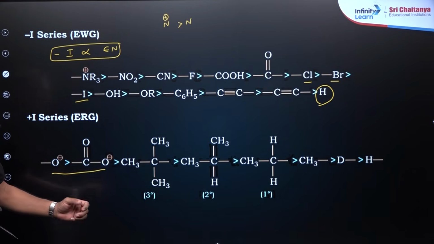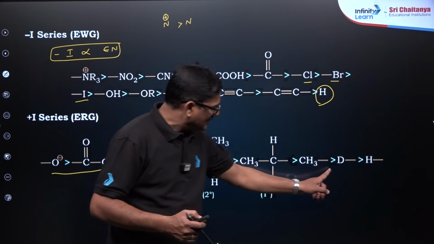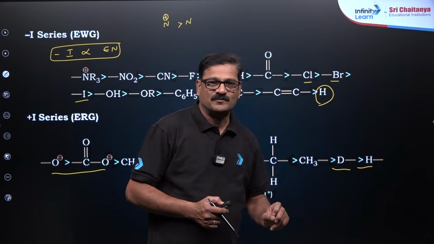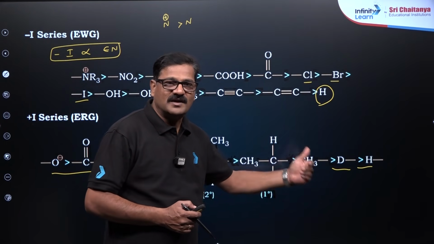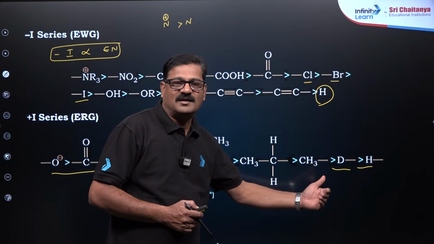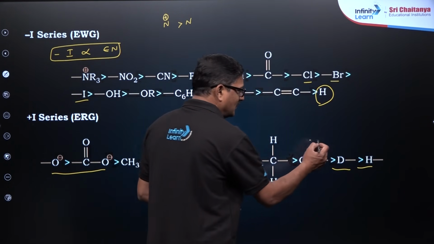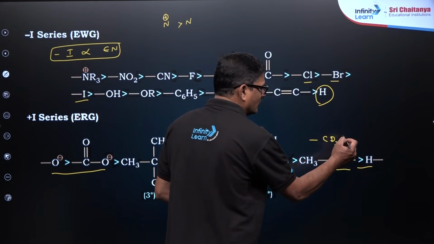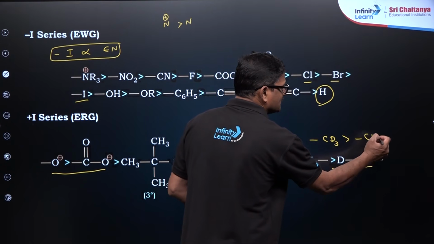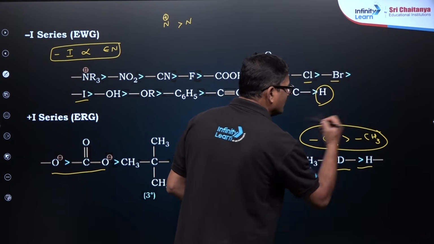When isotopes are there, deuterium and hydrogen, the heavier isotope will have higher positive inductive effect. For example, CD3 is greater than CH3.